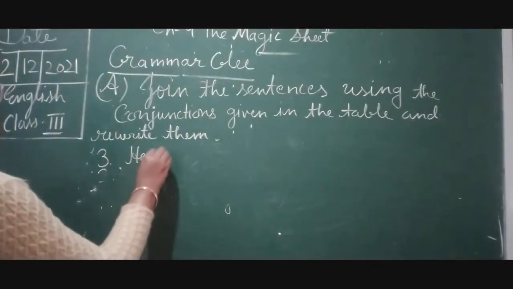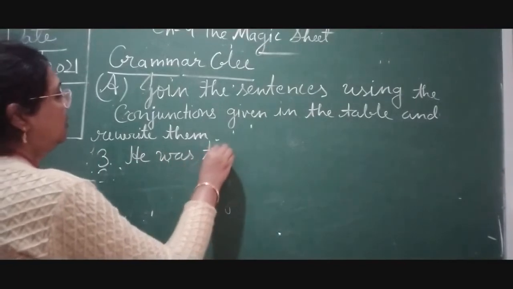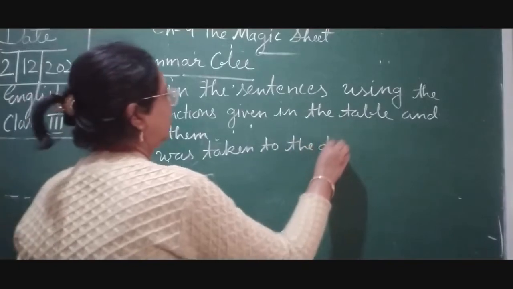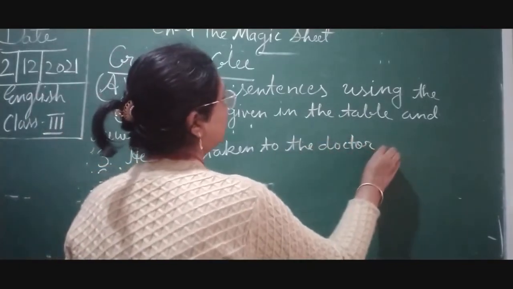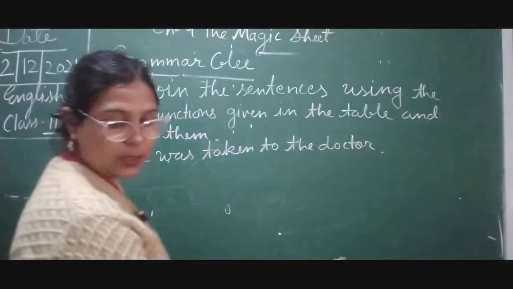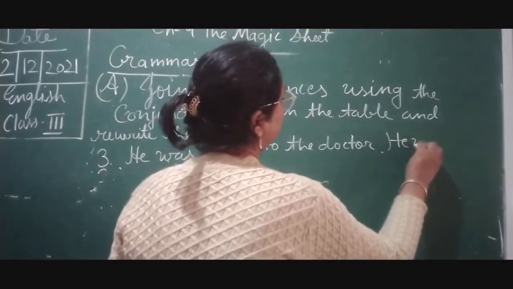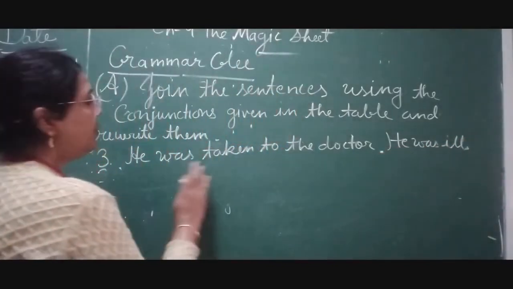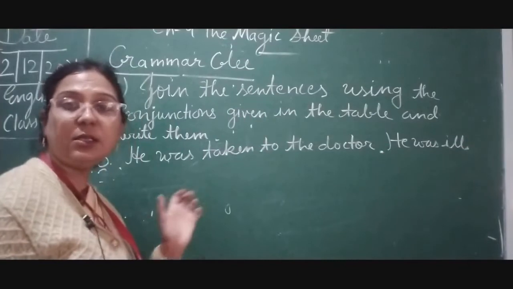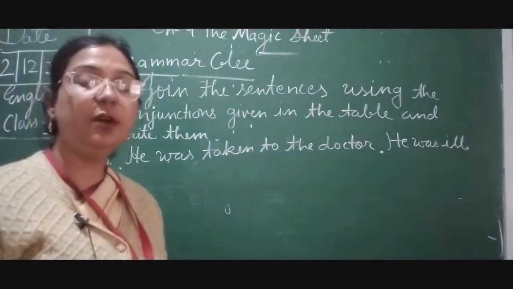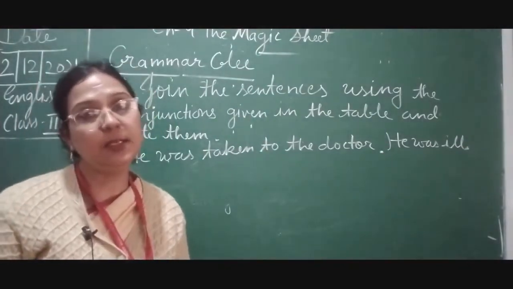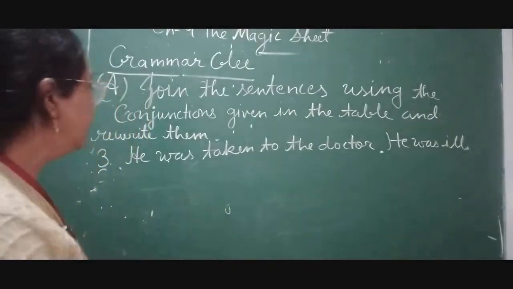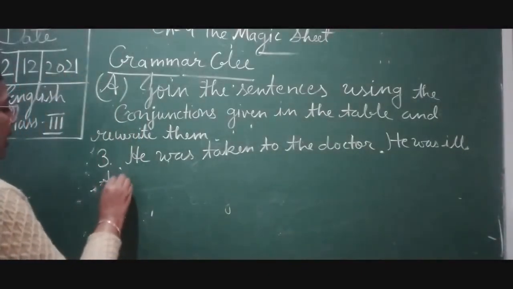So children, third number: He was taken to the doctor. He was ill. Okay, so there are two sentences. Here children, you can see there are two sentences. He was taken to the doctor. He was ill. Now conjunction works to add two sentences together and create a meaningful sentence.